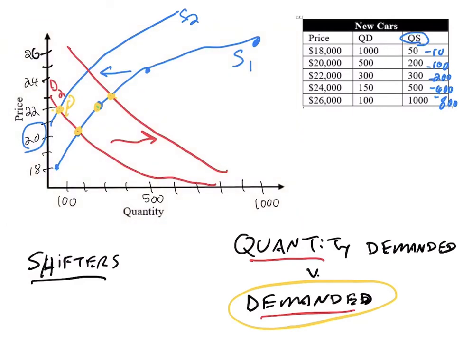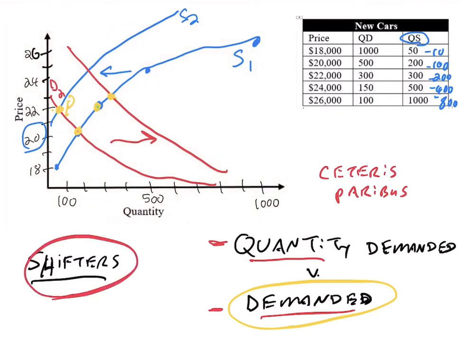So hopefully that clarifies at least the difference between the idea of quantity demanded and demand, right? So remember, ceteris paribus, whenever the only thing that changes is price, neither curve is going to move. You're just going to move along each existing curve. You need one of these shifters of demand that are in the previous PowerPoints, previous videos, that are going to make a whole line move, and that will cause either a shortage or a surplus, and eventually producers or consumers will respond by being willing to pay higher or lower prices, whatever it might be.